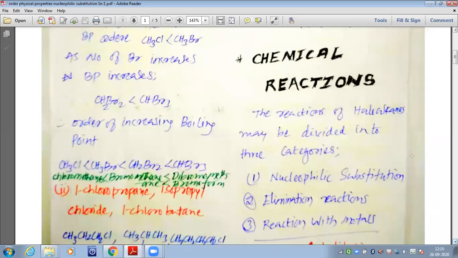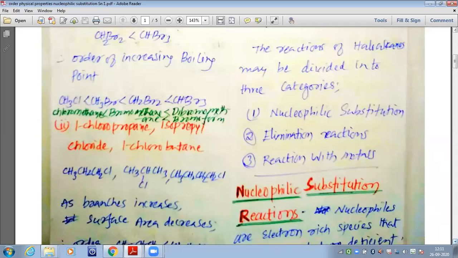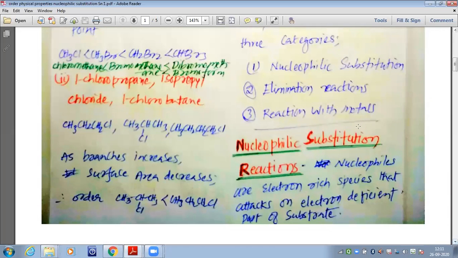Now we are going to study about the various chemical reactions of haloalkanes and haloarenes. The reactions of haloalkanes and haloarenes may be divided into 3 categories. The first category is nucleophilic substitution. The second category would be elimination reaction. And the third category would be reaction with metals. So we are going to study all these 3 kinds of reactions, my dear students.